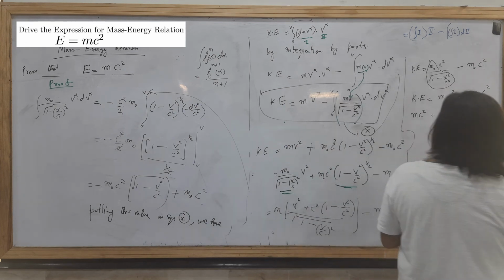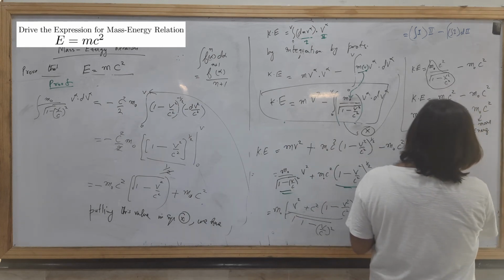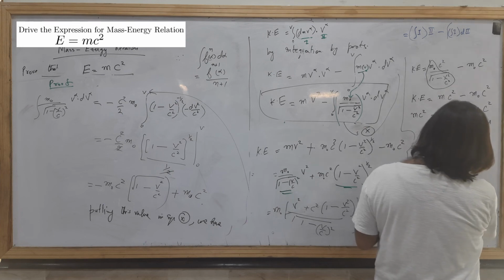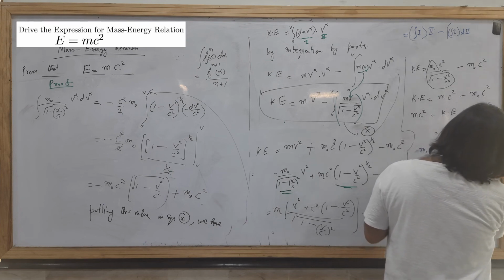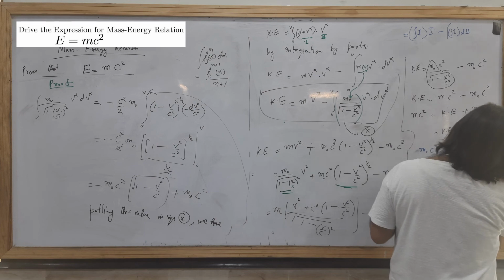Why is m naught c square the rest mass energy?